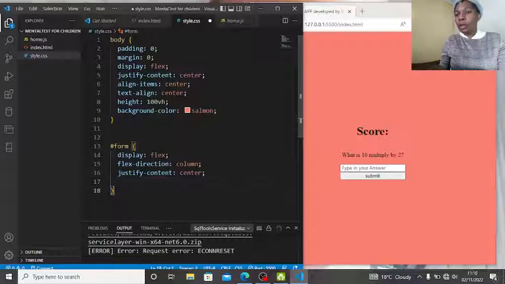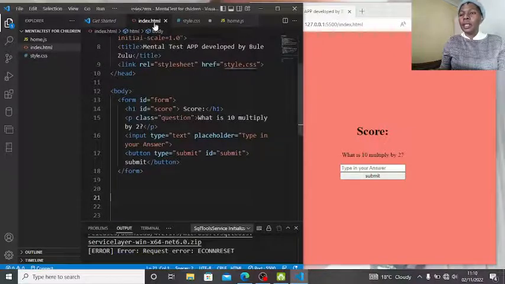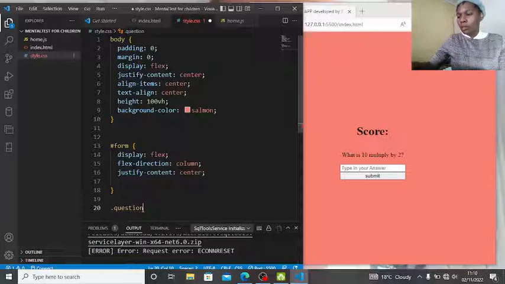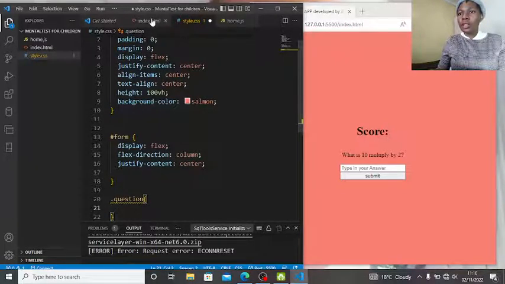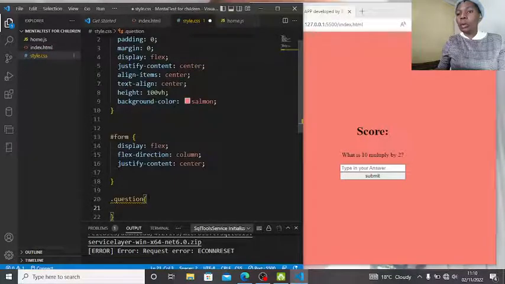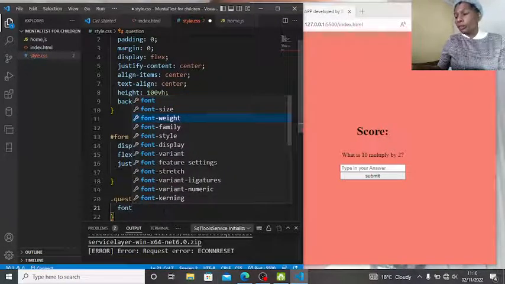Now I can work on my question, which is P with the class question. So let us say dot question. Okay, question, is it a small q? It is a small q. So in question I want to change the font size so you cannot fail and say, oh my god, I didn't see the question.